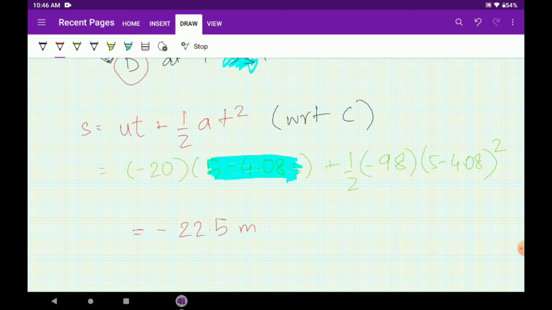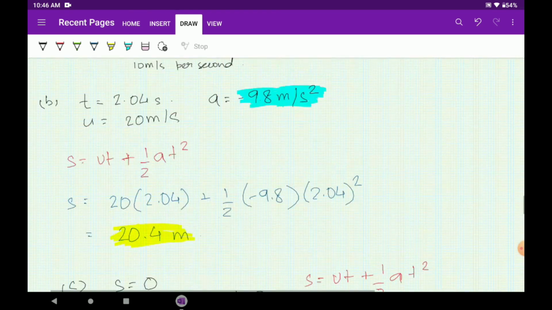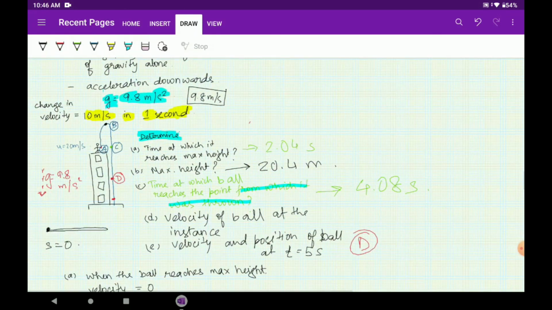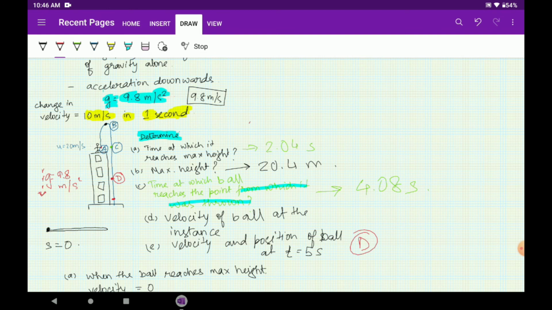So what will be 22.5 meters? 22.5 meters will be the position. So the position will be somewhere around here. The position will be very near to the ground. So for d the velocity will be minus 29 meter per second and the position s will be minus 22.5 meter.